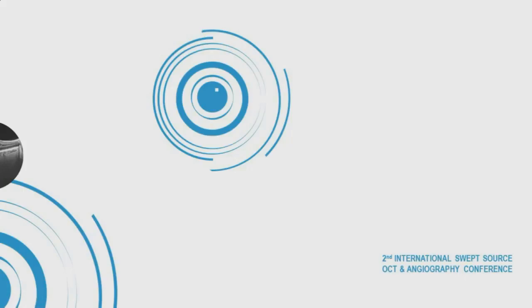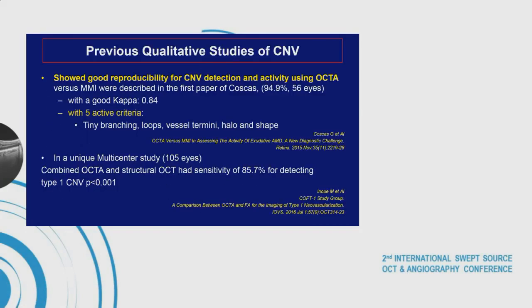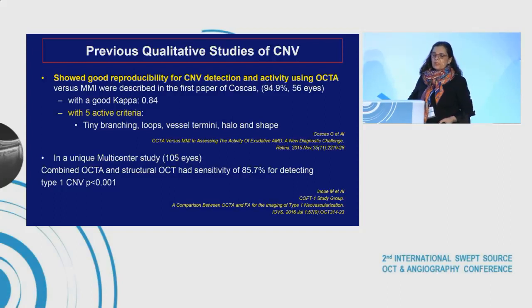I will present you a qualitative and quantitative assessment of OCTA in exudative AMD. As you know, previous qualitative studies of CNV showed good reproducibility for CNV detection and activity using OCTA with, at the beginning, 5 activity criteria: tiny branching, lobes, vessel termini, halo, and shape. In a unique multicenter study, combined OCTA and structural OCT had a sensitivity of 85.7% for detecting type 1 CNV.